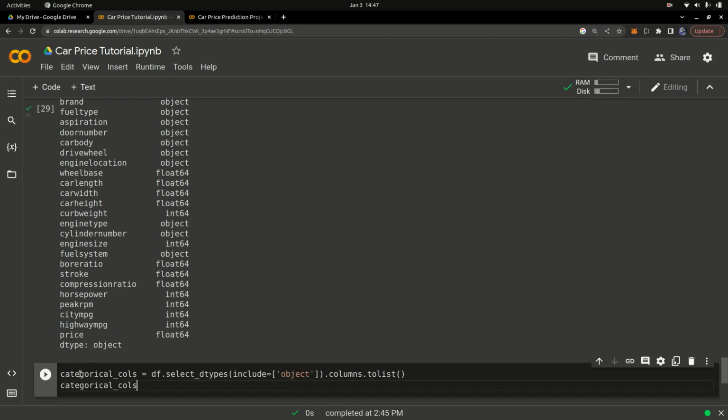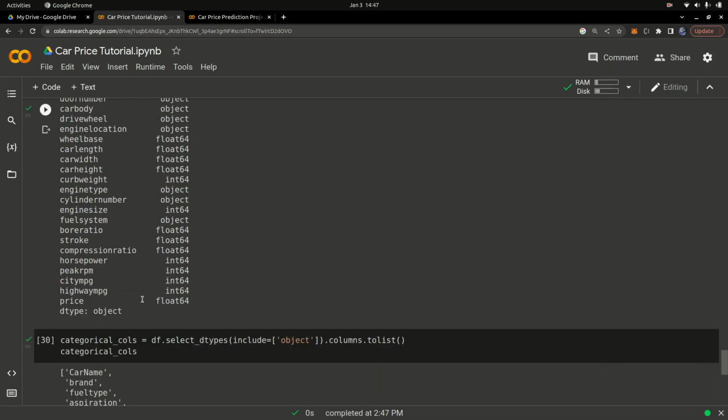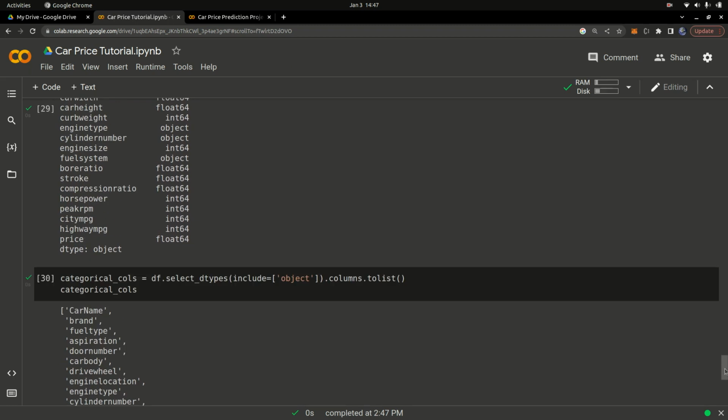You can see it returns the different categorical columns of our data. To get them, we say df.select_dtypes, and we say include object, and I told you object is for categorical columns. You convert that into a list, and it prints out this list object right here.